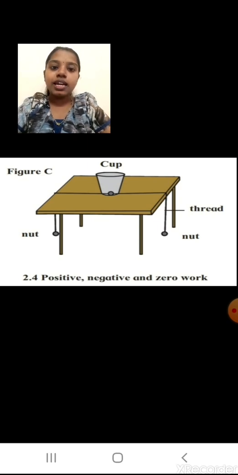Okay students, I hope you understood these arrangements. Now you are going to answer my questions. Keep the answer in your mind. I am going to give you answers also, but you are going to tell me in these three conditions what type of work done is there.